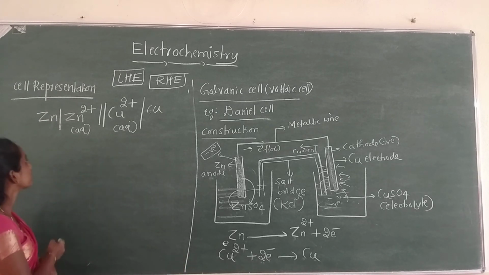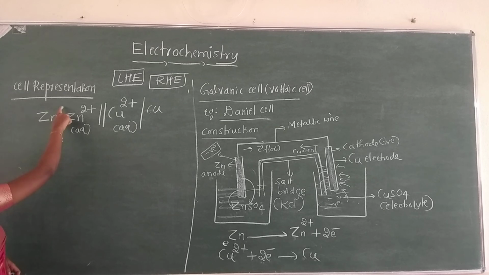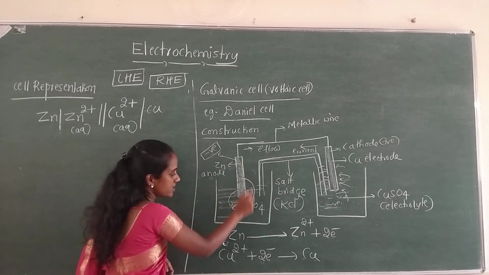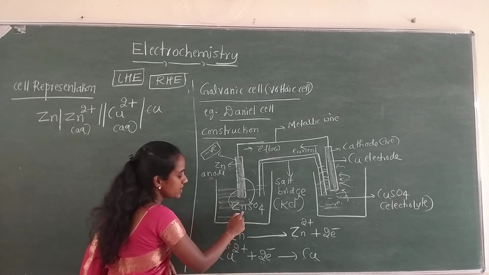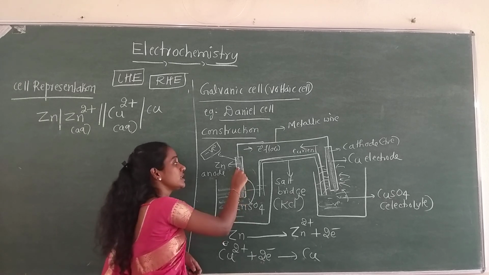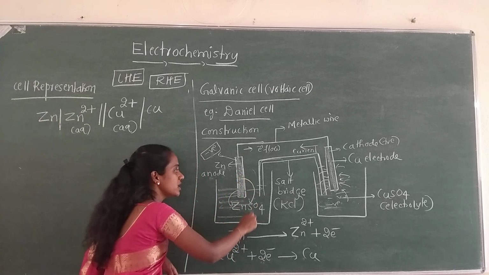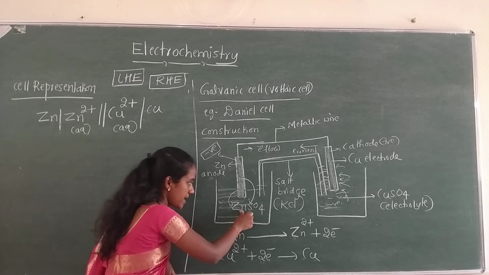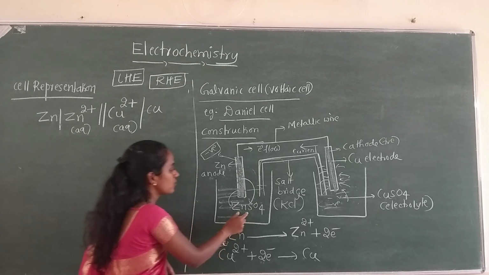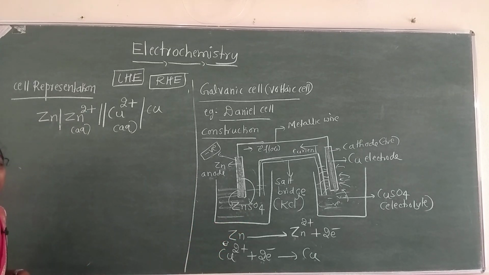Now here one single vertical line is present. What is the meaning of this? In the left hand side we have an electrode, and the electrolyte is ZnSO4, which means Zn2+ ions are present in the electrolyte. So there is a phase difference, a boundary between electrode and electrolyte, and this is always represented by a single vertical line.